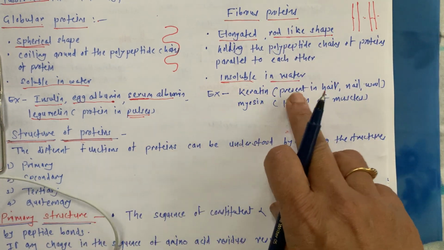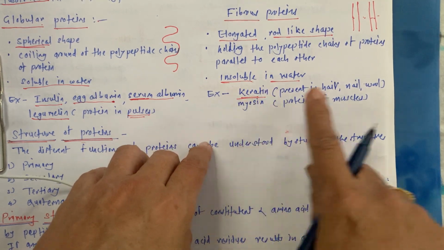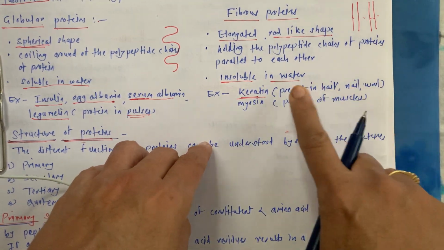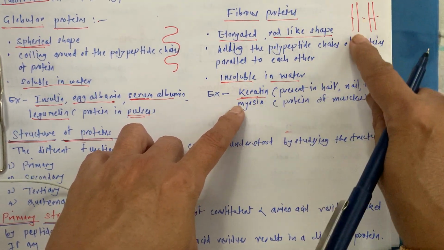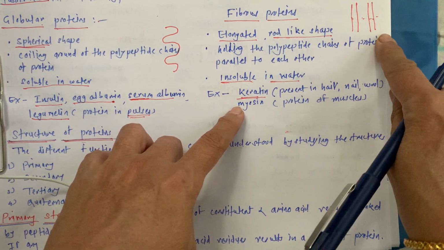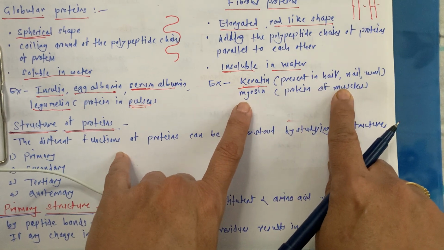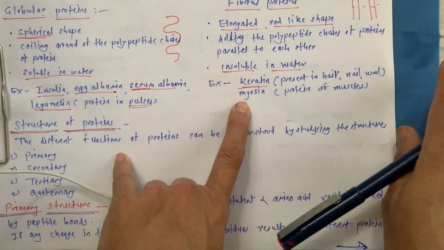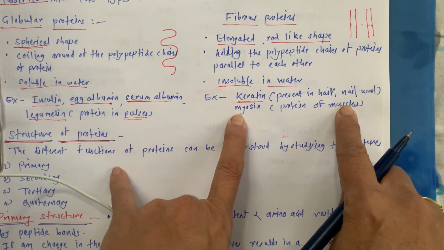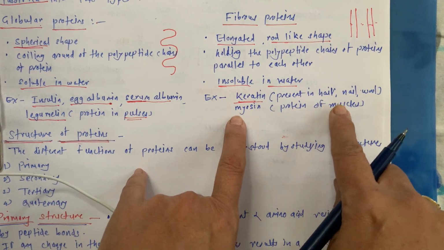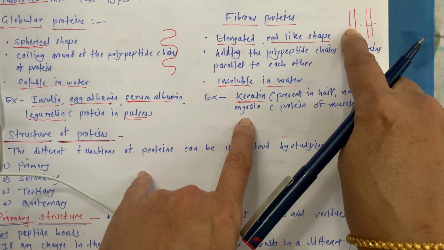From the shape only you come to know which is the example of this protein. This is nothing but our hair. In our hair there is keratin protein, also in our nails as well as wool. And from the structure of hair you come to know that these are elongated rod-like shapes. Then myosin, a protein present in muscles. This myosin gives the shape to the muscles. The non-vegetarians also know the shape of muscles. These are nothing but strands in this way.